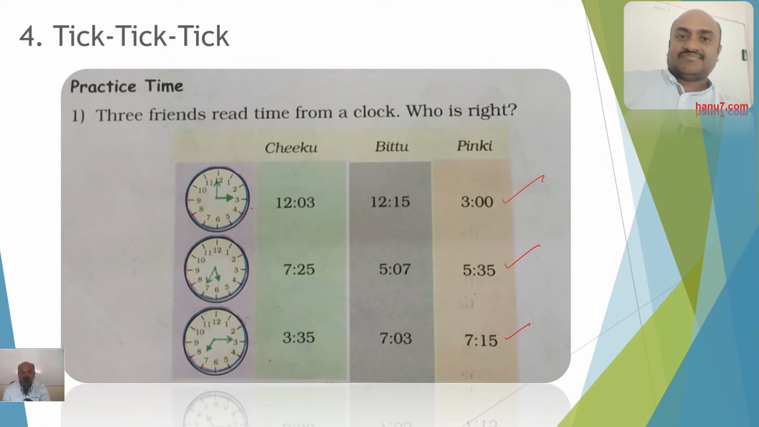5 into 1, 5 minutes, 10 minutes, 15 minutes, 20, 25, 30, 35, 40, 45, 50, 55, 60 minutes. That is equal to 1 hour, right?